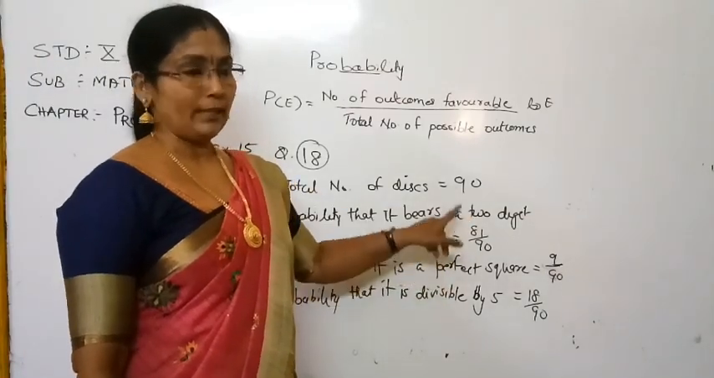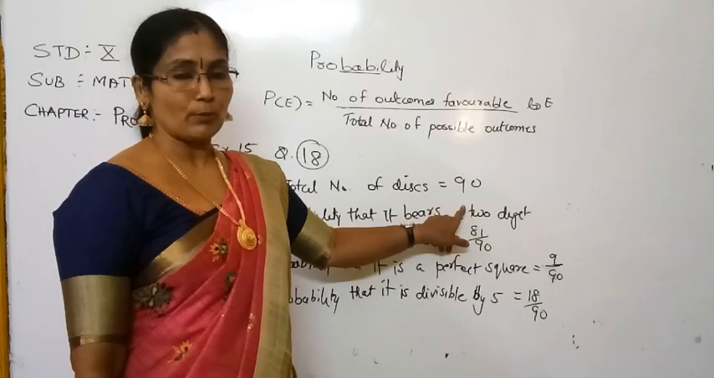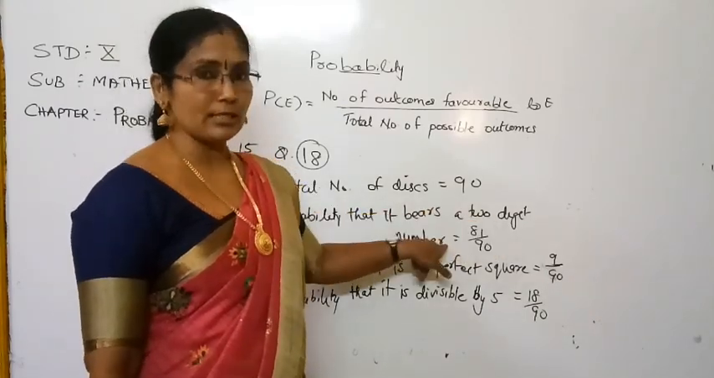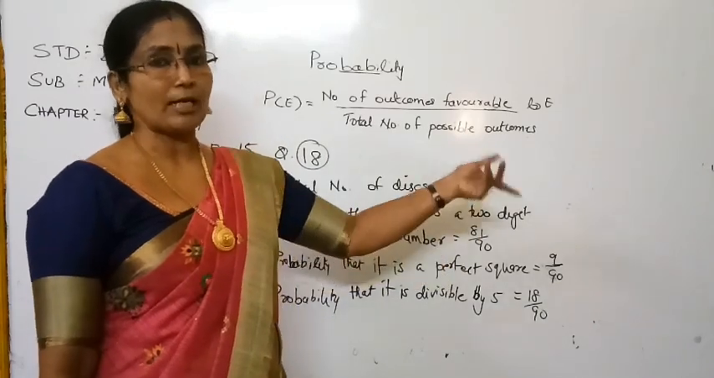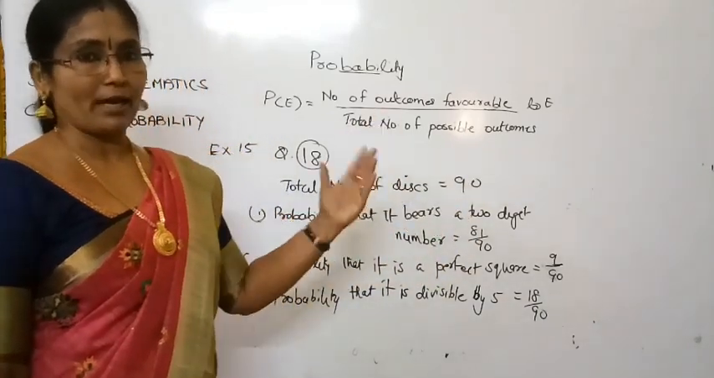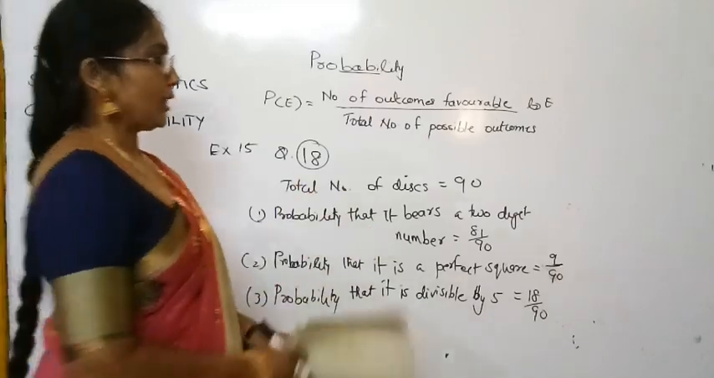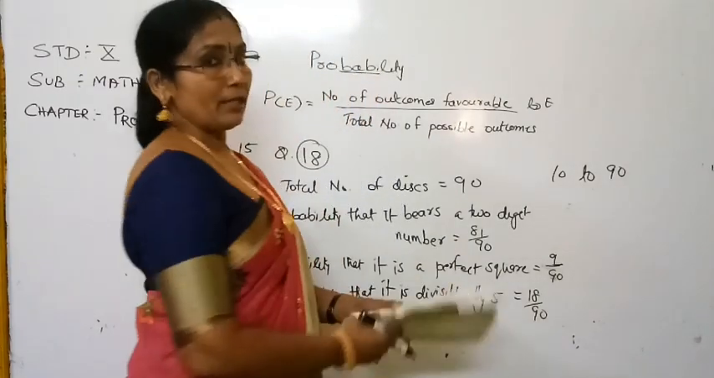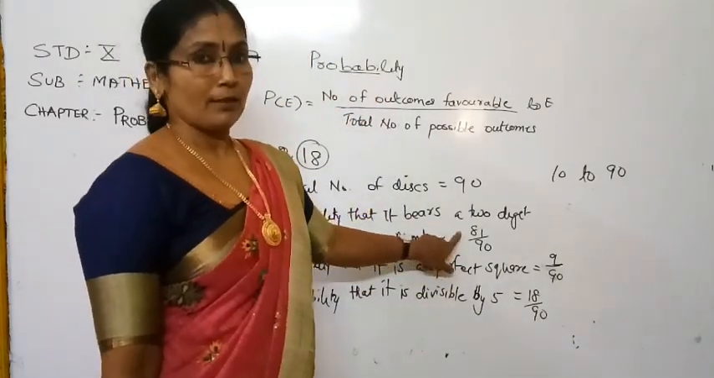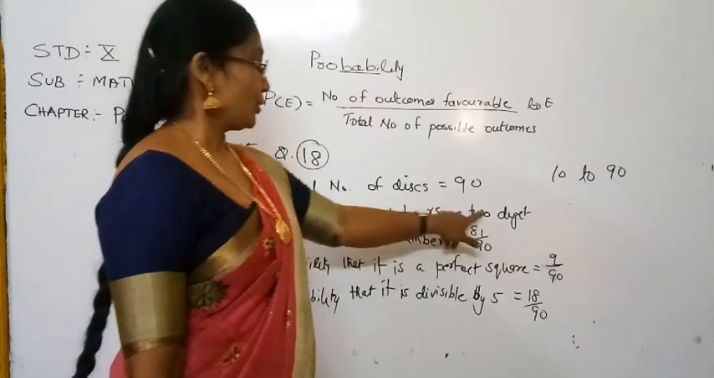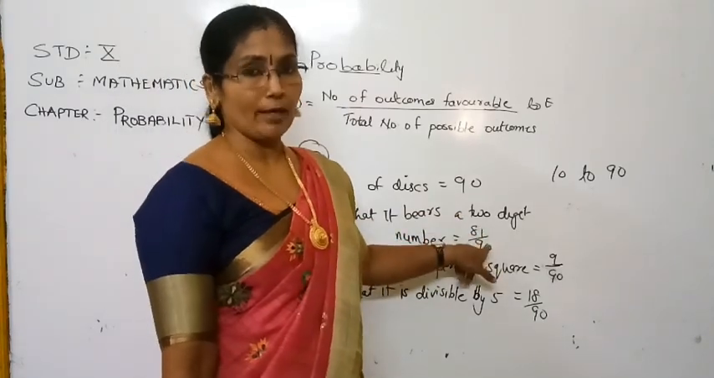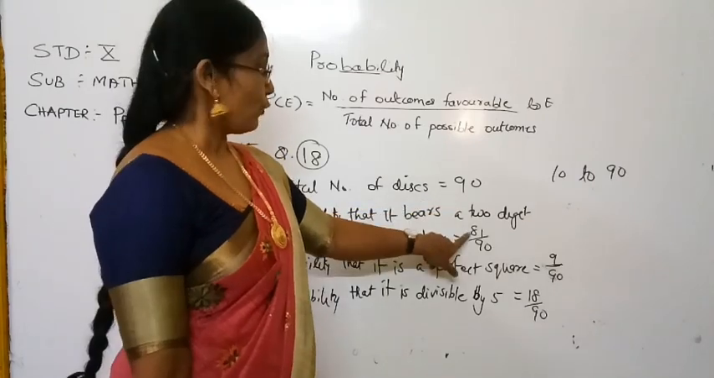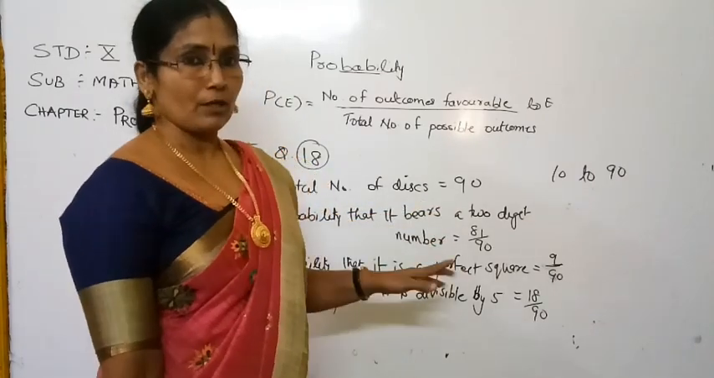So you know that numbers from 1 to 90 are marked on the discs. The question is the probability that it bears a 2-digit number. So which are the 2-digit numbers? They start from 10. 1 to 9 are 1-digit numbers, single digit. So starting from 10 to 90, how many numbers will be there? 81 numbers. That means the probability of a 2-digit number is 81 upon the total number of outcomes, which is 90. Therefore 81 upon 90. Clear for you children?